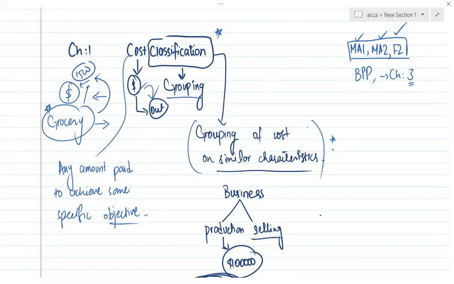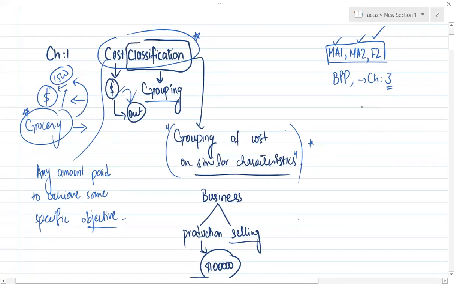Then what does cost classification mean? What is the total meaning of cost classification? The proper definition I have written here: grouping of cost on similar characteristics. Let me tell you an example that would be relatable.